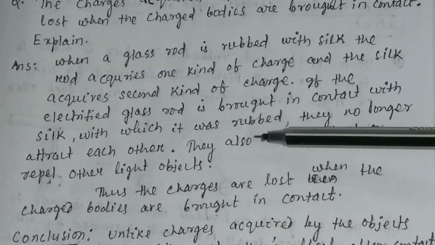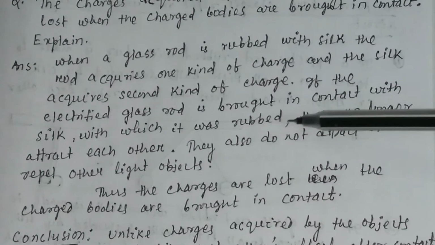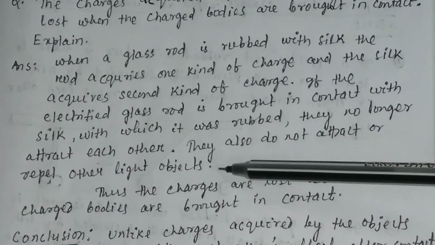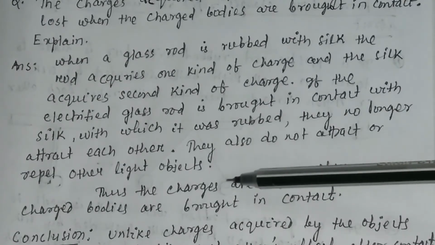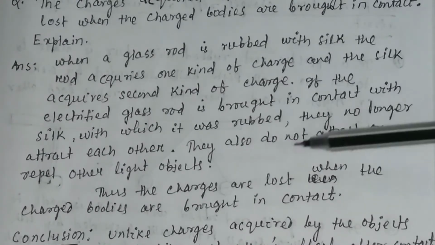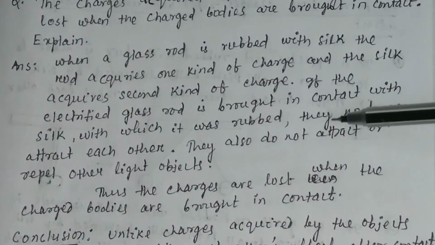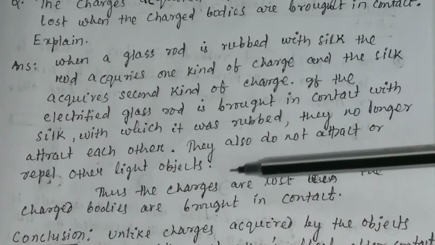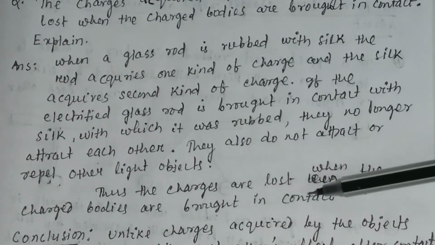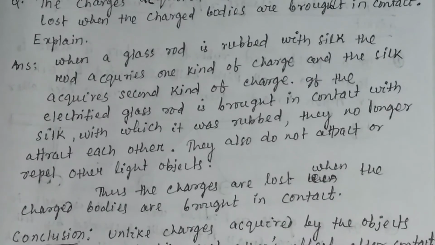Why? Because they also do not attract or repel other light objects. Thus the charges are lost, because the charges are lost when the charged bodies are brought in contact.